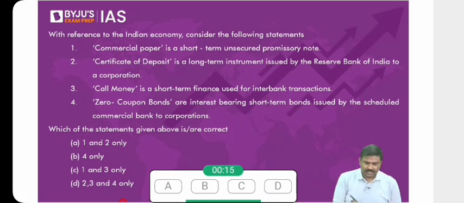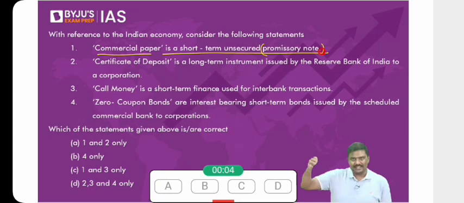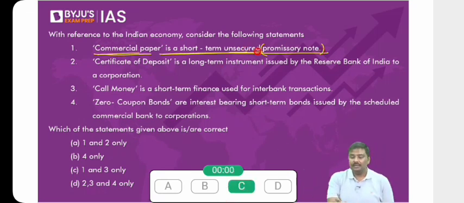So 59% have answered correctly. Let's solve it. With reference to the Indian economy, consider the following statements. Commercial paper is a short-term unsecured promissory note. Promissory note simply means instruments which will guarantee the return to you. Look at the term promise. Promissory notes are those instruments which promise returns to you. So commercial paper, is it short-term? Yes. Is it unsecured? Yes. So the first statement is correct.